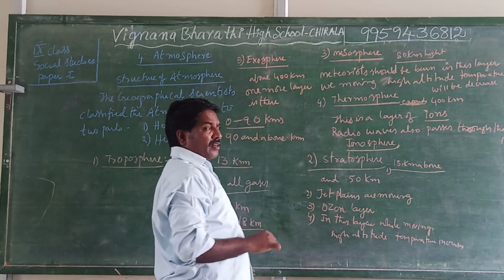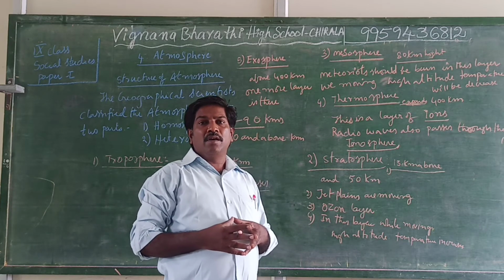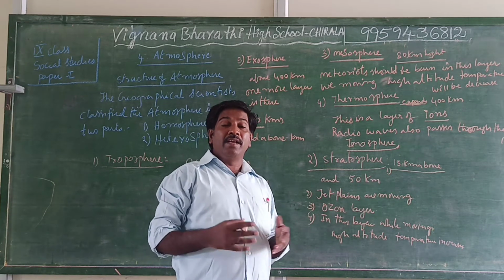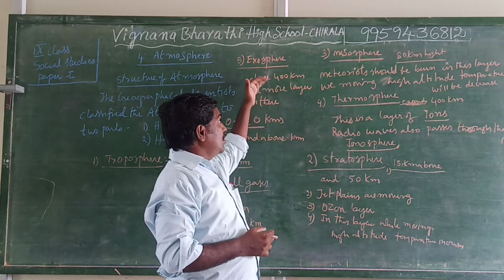And this layer contains a lot of hot particles, and very heat is there here. So that's why nobody knows about this layer.